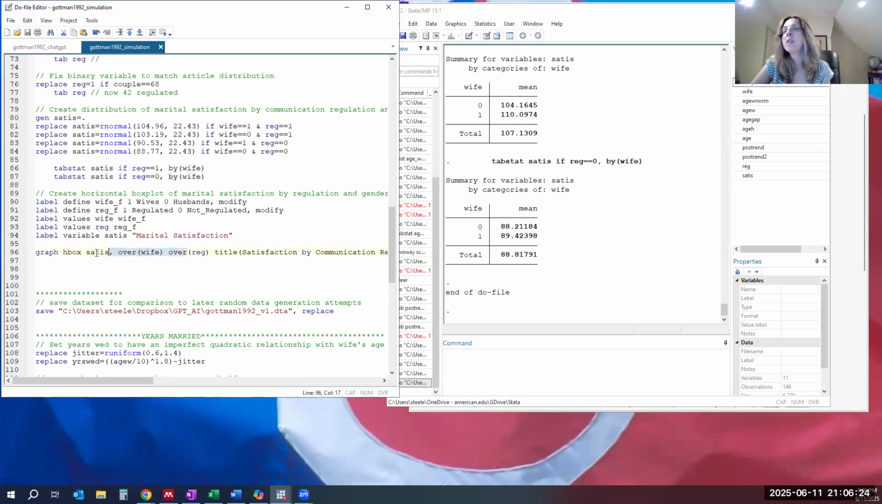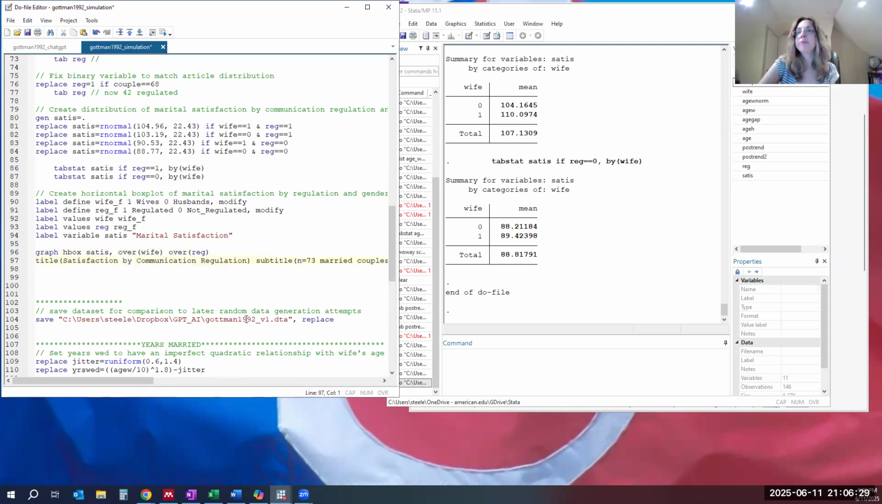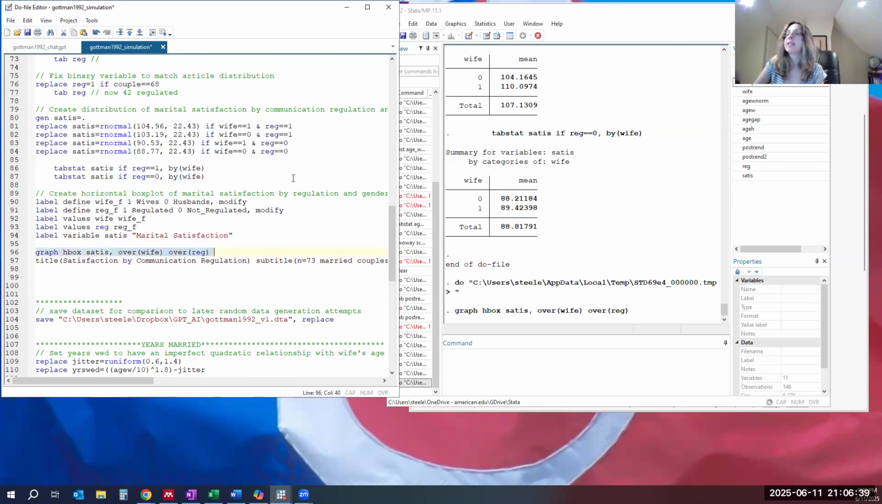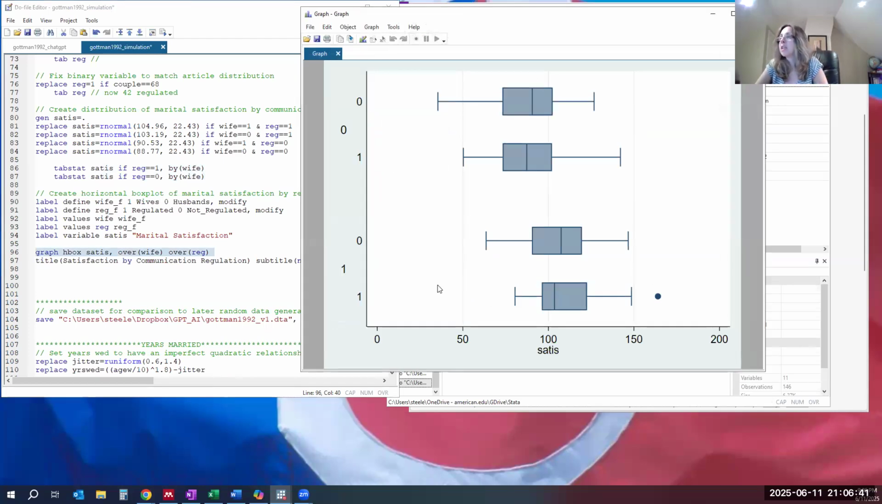If we do the box plot right now, I'm first going to do it in a very simple way, which is graph hbox, and we're going to do it over wife and over reg. And it's going to be very simple and basic, because this shows marital satisfaction on the horizontal axis, and the middle of the box is the median. But it's hard to tell here on the left what is a husband, what is a wife, what is regulated, what is not regulated, nothing is labeled. And so it is hard to tell.